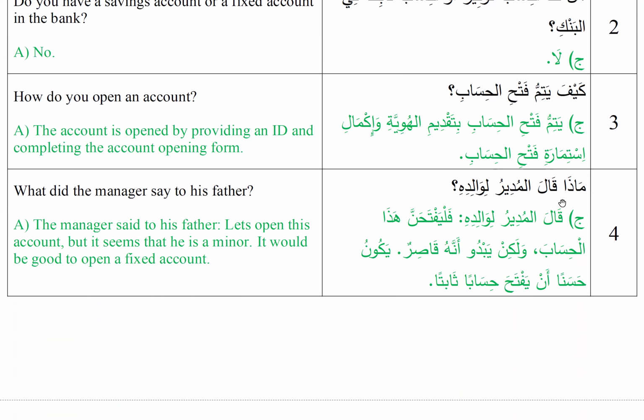Fourth question is ماذا قال المدير لوالده? What did the manager say to his father? يعني father of Shakeel. So answer is قال المدير لوالده فليفتحن هذا الحساب. The manager said to his father, let's open this account. ولكن يبدو أنه قاصر, but it seems that he is a minor. يكون حسنا أن يفتح حسابا ثابتا. It would be good to open a fixed account.